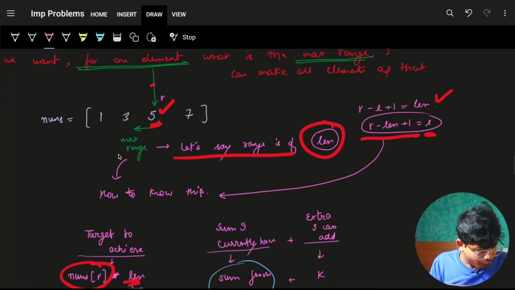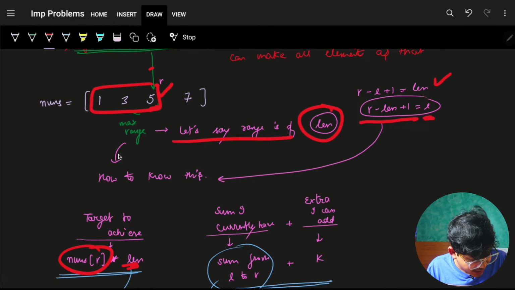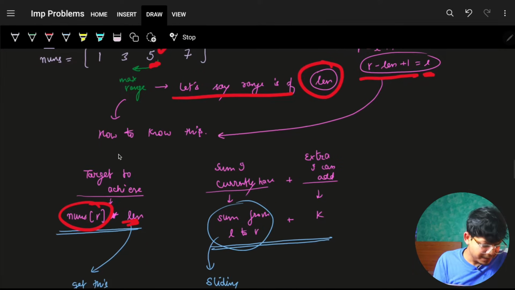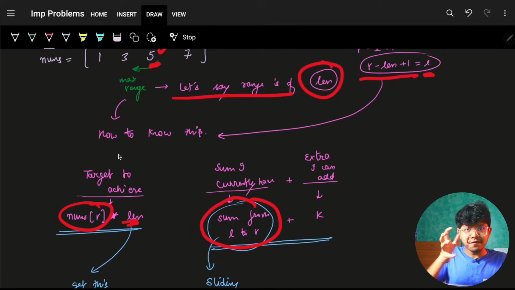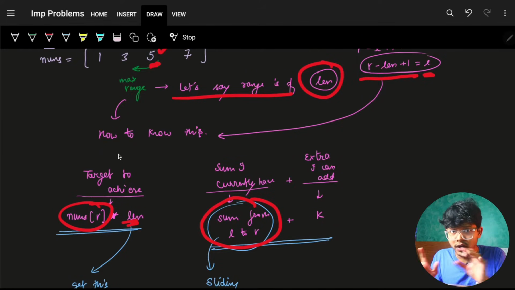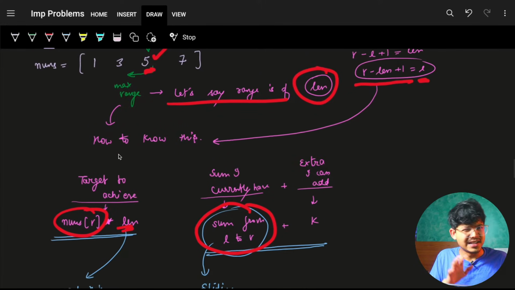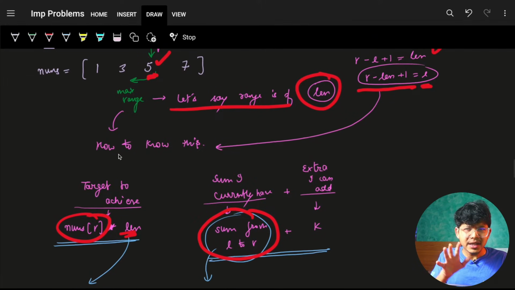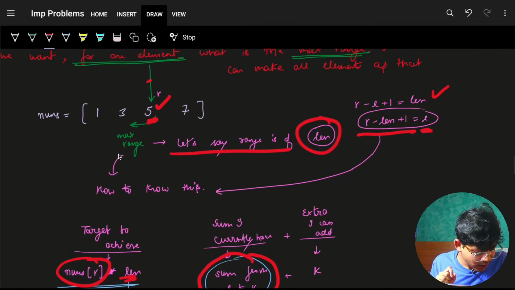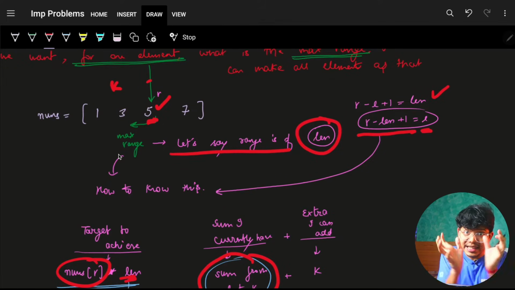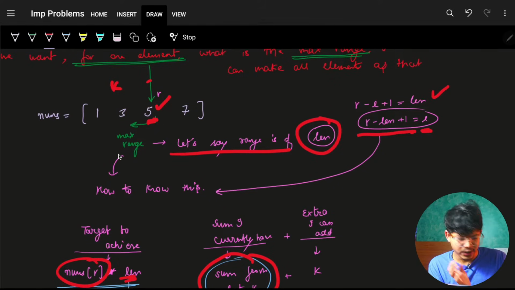So I want this, but it is not what you want, it is what you have. What you have is this sum, already sum. So my sum is right now 1 plus 3 plus 5. So this is the sum from L to R which I have. So which is what I wanted, okay, which is what I have. Now again, is it what I have only sufficient? But there's one thing also I also have a K, which means I can also increase that range sum with some values. So for sure I can just go anywhere and increase, and I know greedily, firstly I will just try to increase this, then whatever remaining is this, I'll increase this, and then go on, so on, so forth.